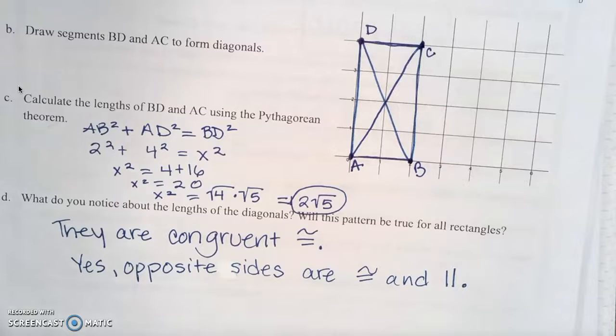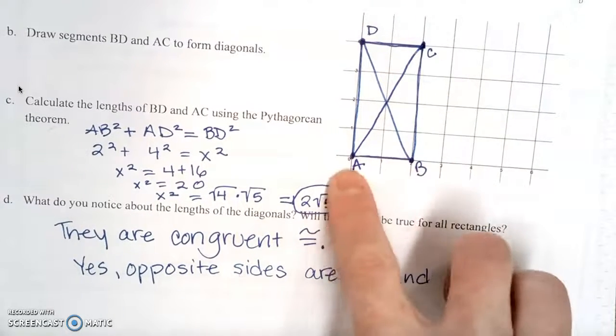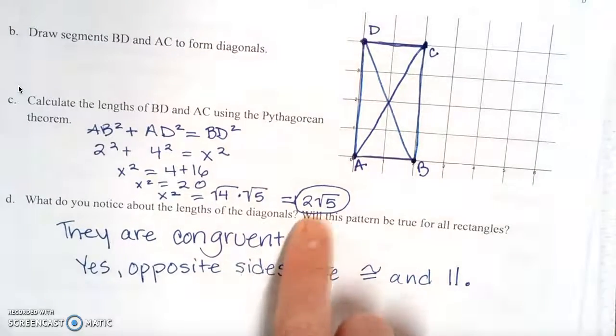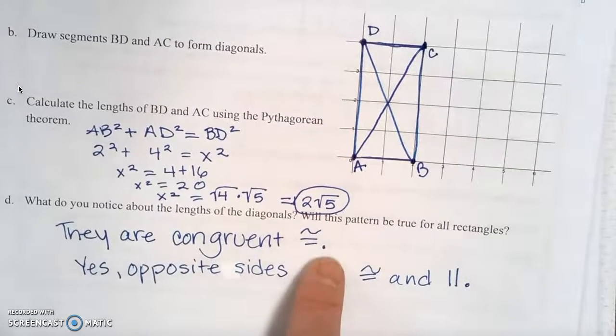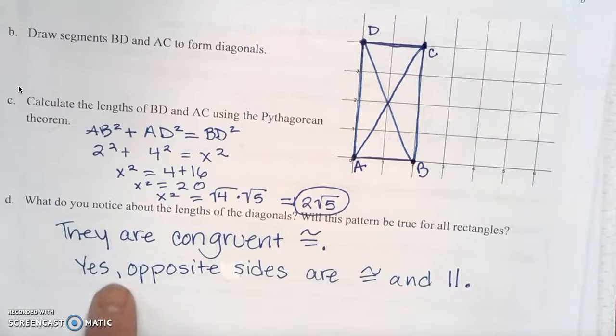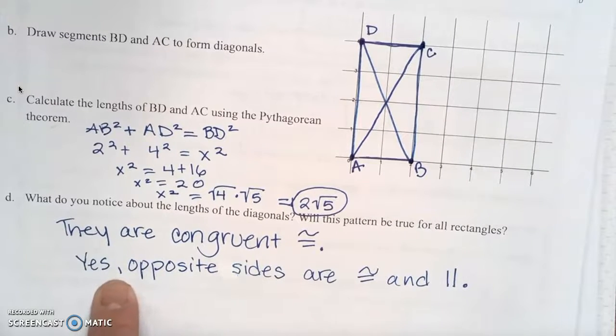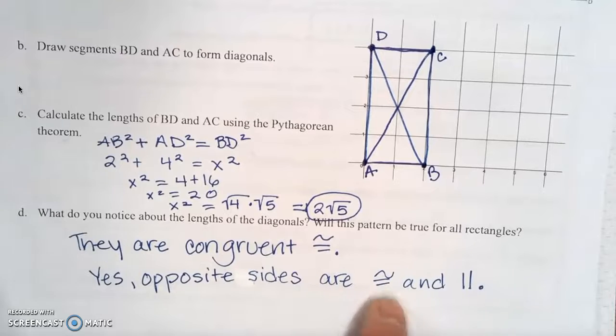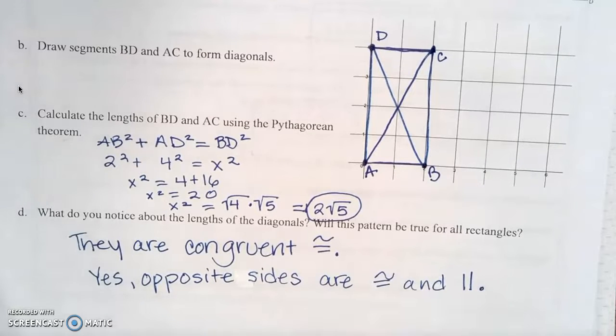Part D says, what do you notice about the lengths of the diagonal? Will this pattern be true for all rectangles? This right triangle has 2 units and 4 units, so we would get the same answer of 2 rad 5. So we're going to say that these 2 diagonals are congruent, and then on rectangles, because you have opposite sides congruent and equal, then on any rectangle, you're going to have congruent diagonals.